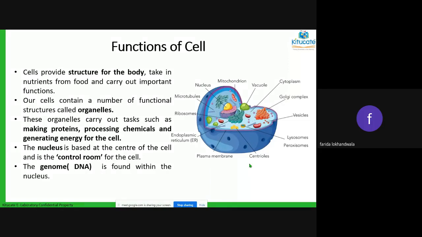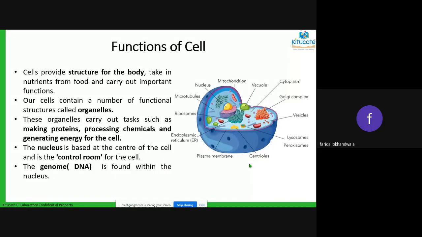How do the optic cells in your eyes, we studied the eye structure, how do those eye cells know that they have to capture the image and send it to the brain for processing? All that information is given by the nucleus, and the nucleus is the control room of the cell. Okay. And another important part present in the nucleus is your DNA.